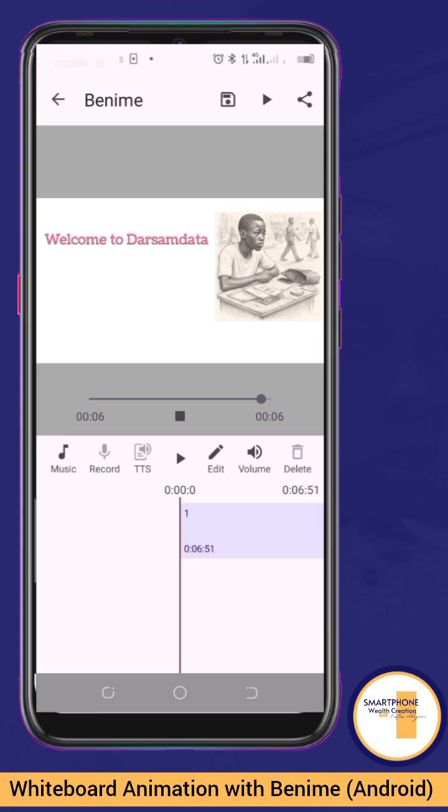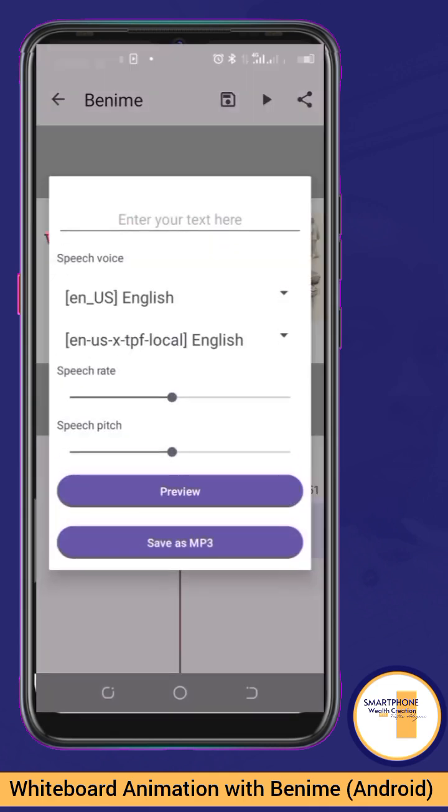But let me go back. I need this text to speech to actually be activated. Okay, so I've activated it by playing. You will see that before, it was not dark, as it was highlighted, and it could not be clicked, but now it can be clicked. So let's tap on text to speech. That's TTS. With that, you can adjust.